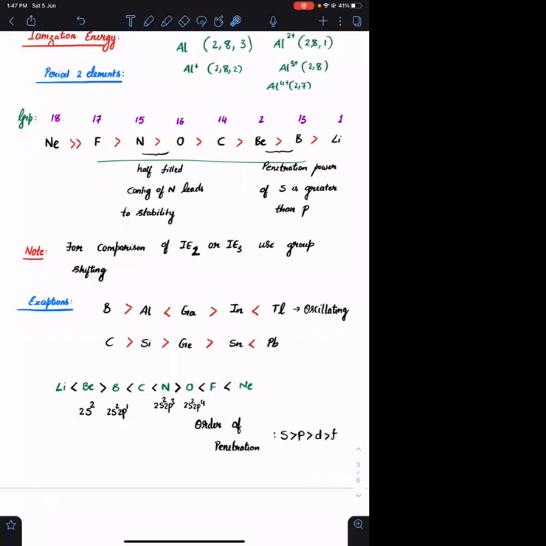Their Z is more, but the shielding power is less. So Z star in gallium and thallium is very, very high. Because of their greater Z star, the ionization energy is increased. Is this clear?